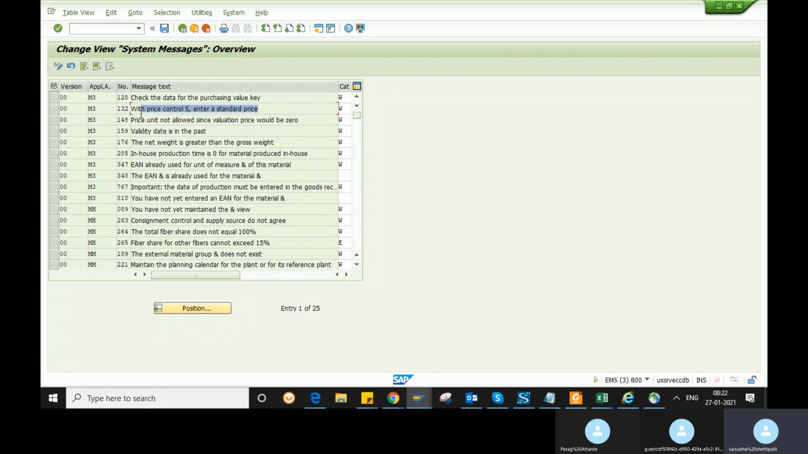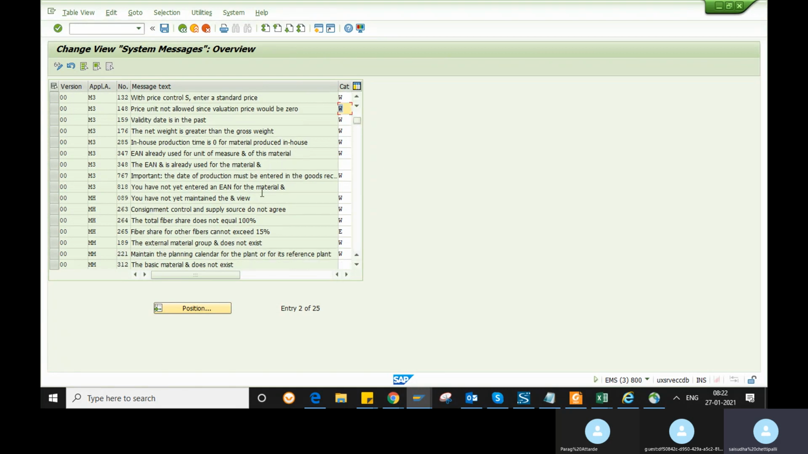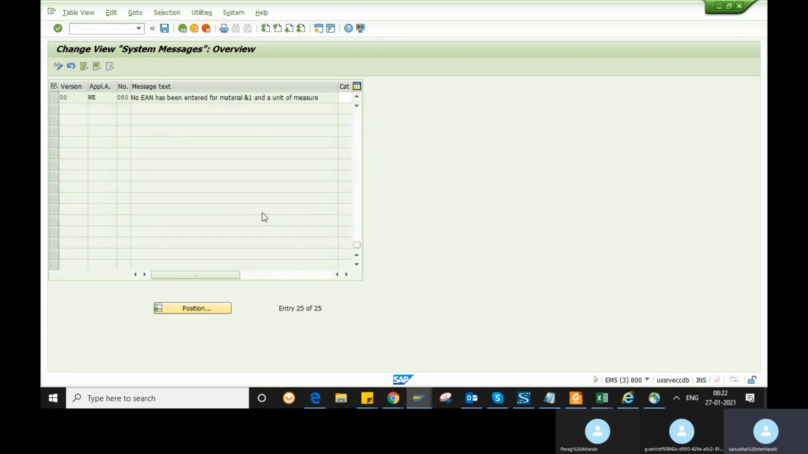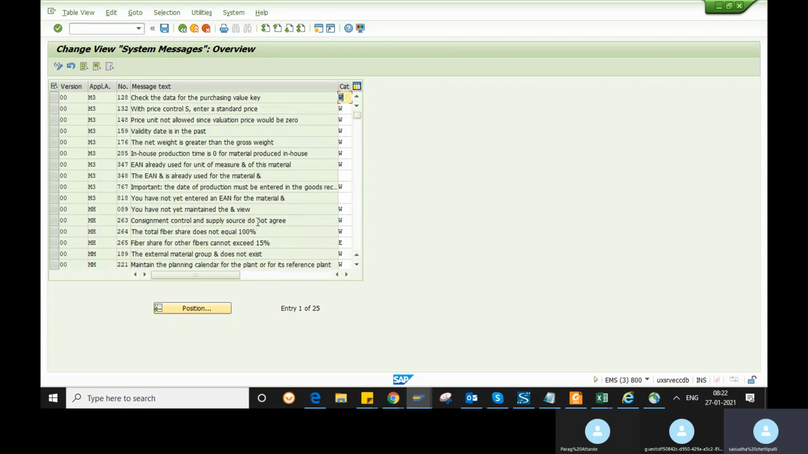For example, with price control, the message 'enter a standard price' is a warning message you get when you create the accounting view. If you want to make it an error, you can make it an error. Like that you can change it in the attributes of system messages.